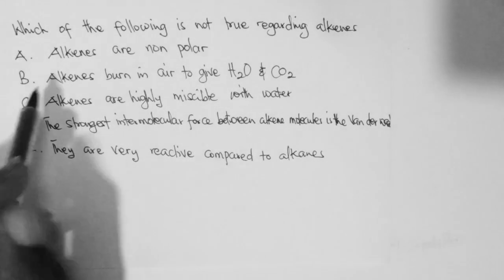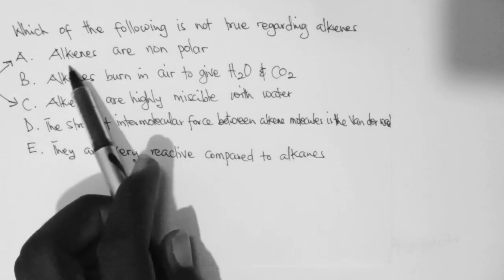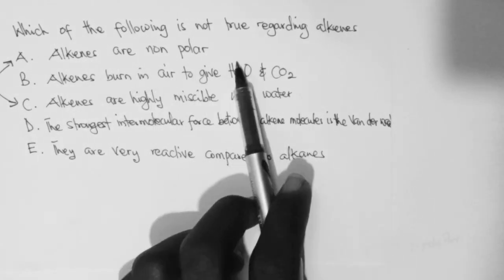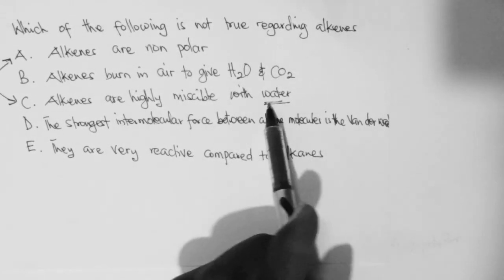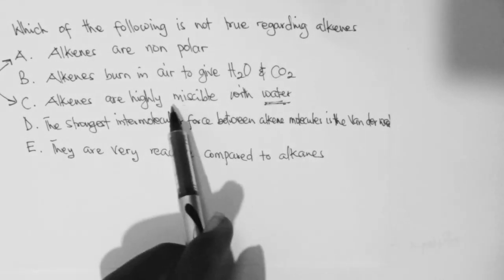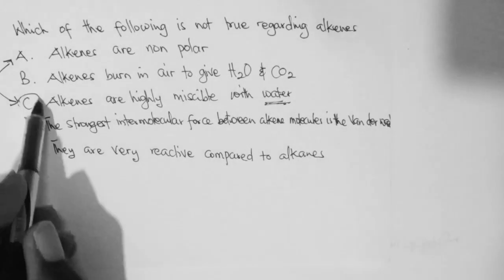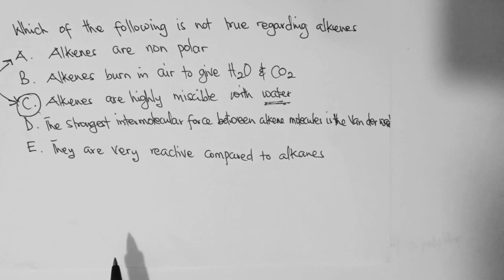Now, these two statements are contradictory. If a compound is non-polar, and water is a polar solvent, then it cannot be non-polar and also be miscible with water. So if this is true, then C is not true.